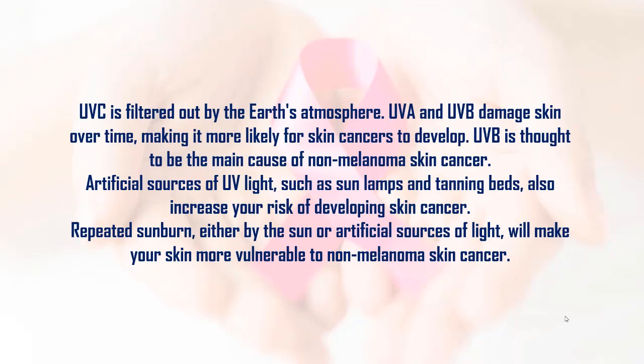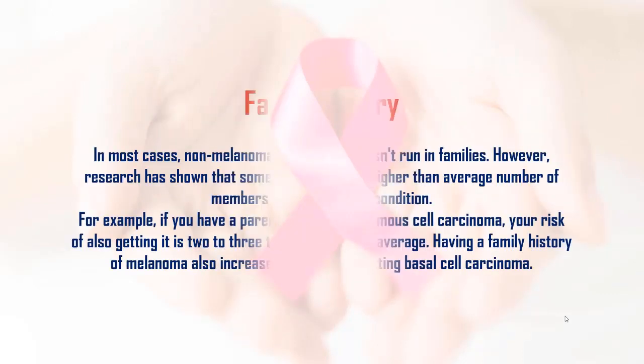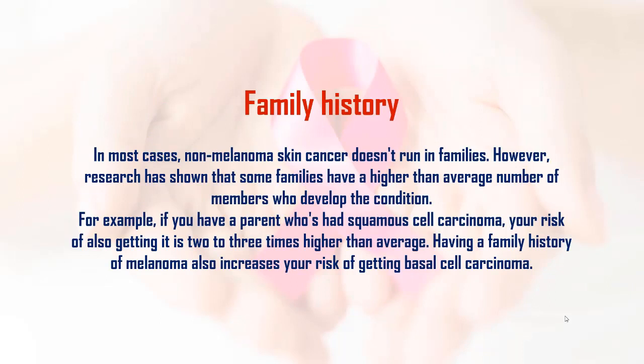UVA and UVB damage skin over time, making it more likely for skin cancers to develop. UVB is thought to be the main cause of non-melanoma skin cancer. Artificial sources of UV light, such as sun lamps and tanning beds, also increase your risk of developing skin cancer. Repeated sunburn, either by the sun or artificial sources of light, will make your skin more vulnerable to non-melanoma skin cancer.